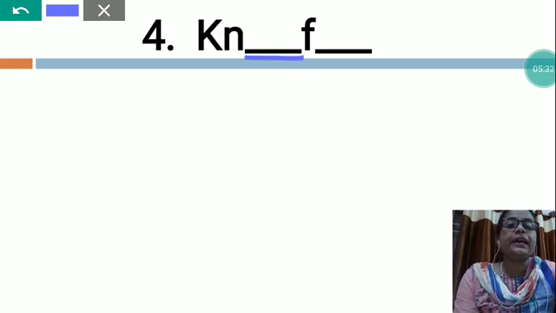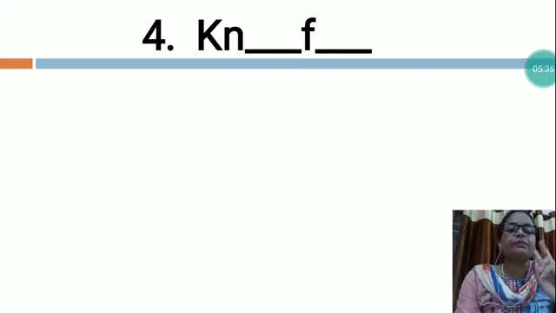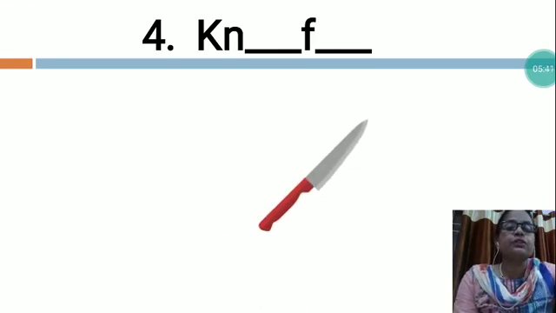Now the next is K N dash F dash. In this also there are two letters missing. So which word is this? Now I would like to give you the clue. See, this is the picture of a knife. So what is the spelling of the knife?